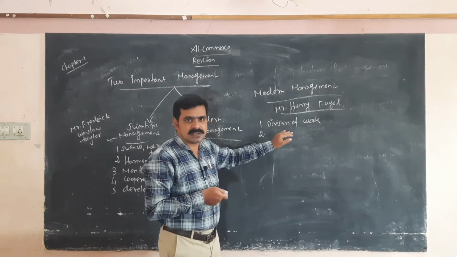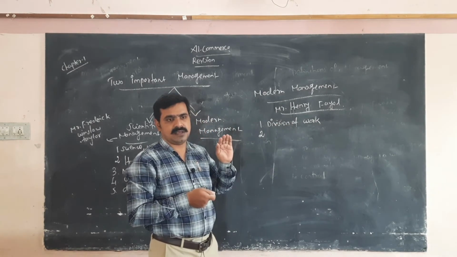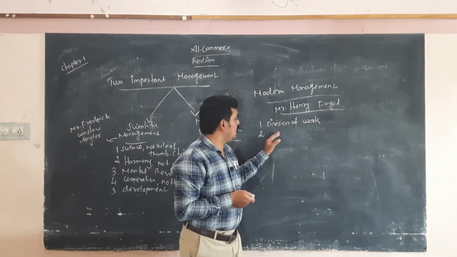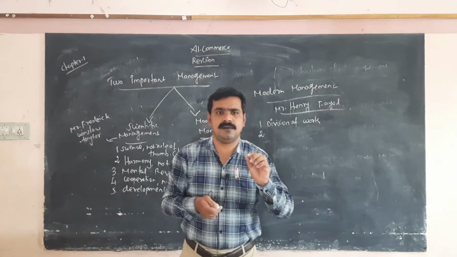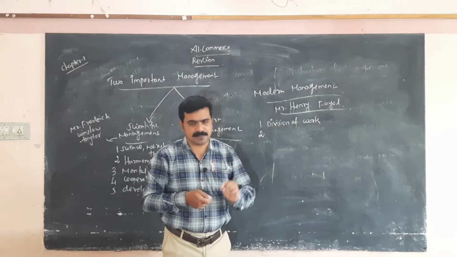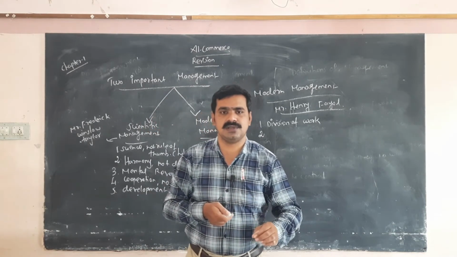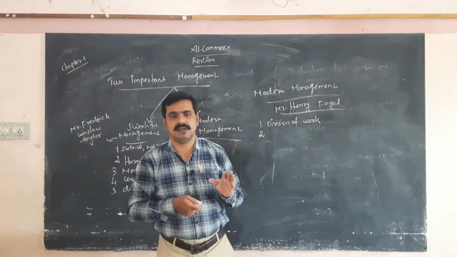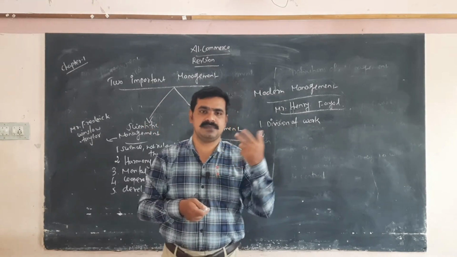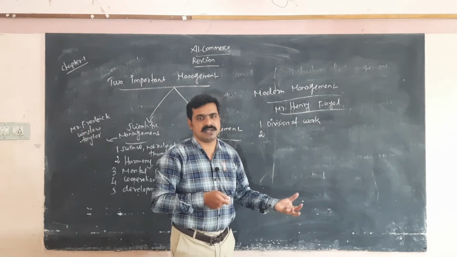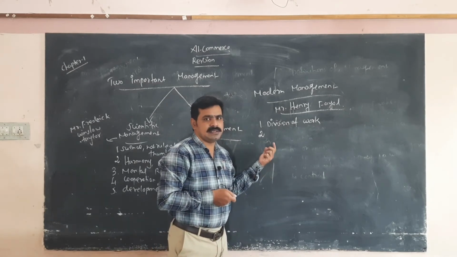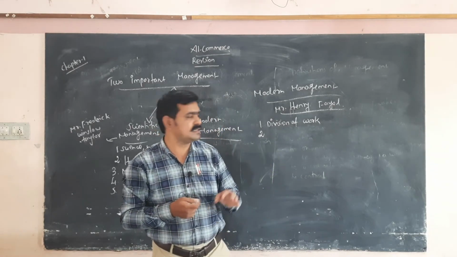So the company wants to divide the work. For example, the company wants to produce one automobile product. The production manager wants to divide the work among all the workers and also recruit automobile engineers from various institutions, who have theoretical knowledge and some technical knowledge in this field. That is called division of work.